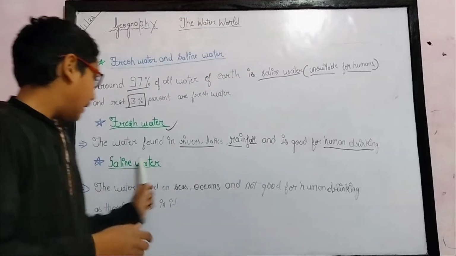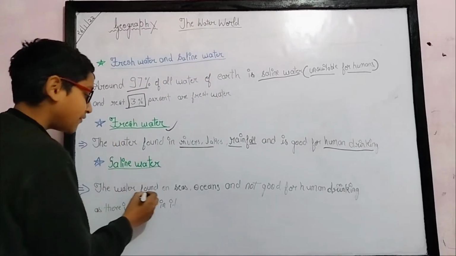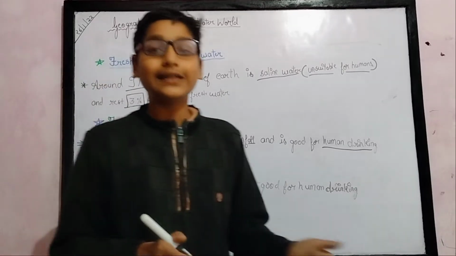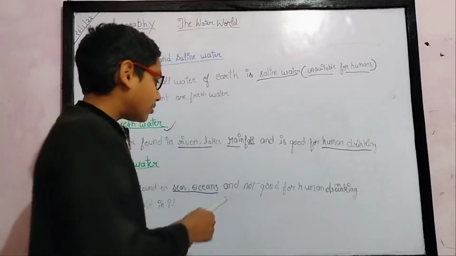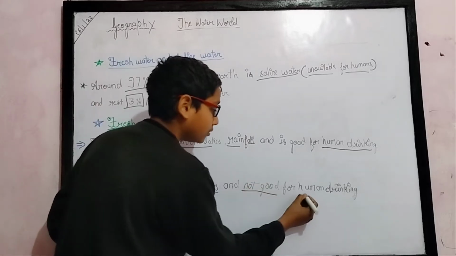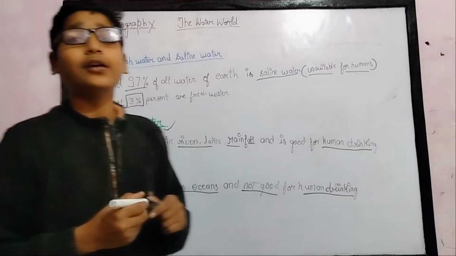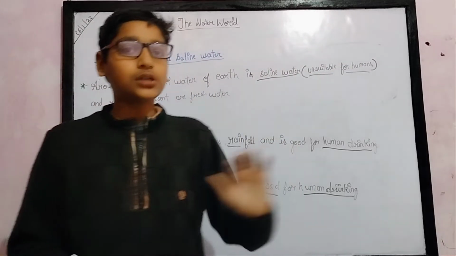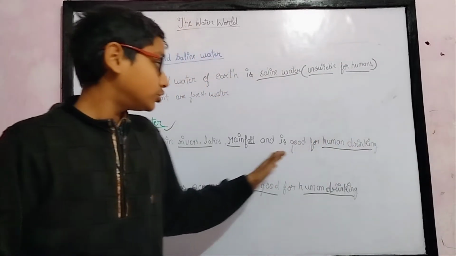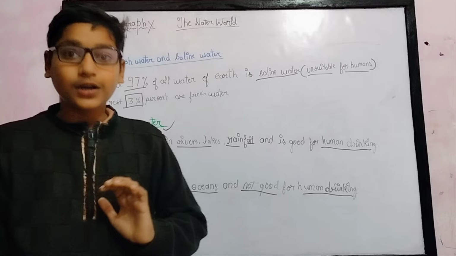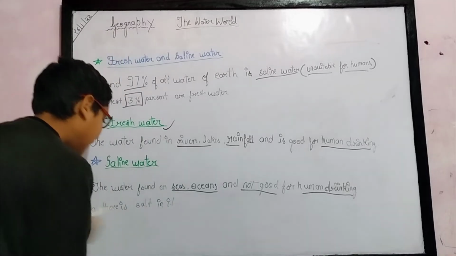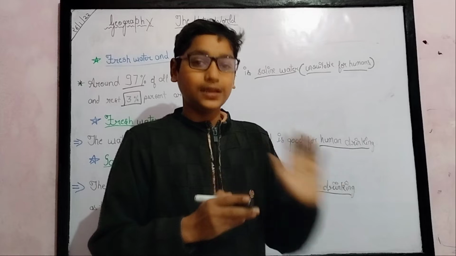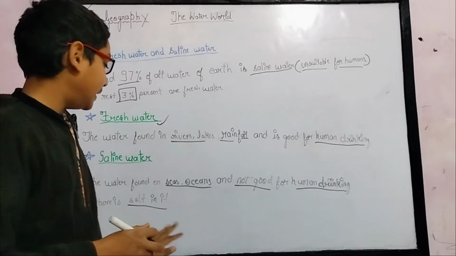And the next, saline water: the water found in seas and oceans. It is mixed with salt and is not good for human drinking. When you go to the beach, the water that comes into your mouth is not suitable for drinking. There is salt mixed in it, so we can't drink it.